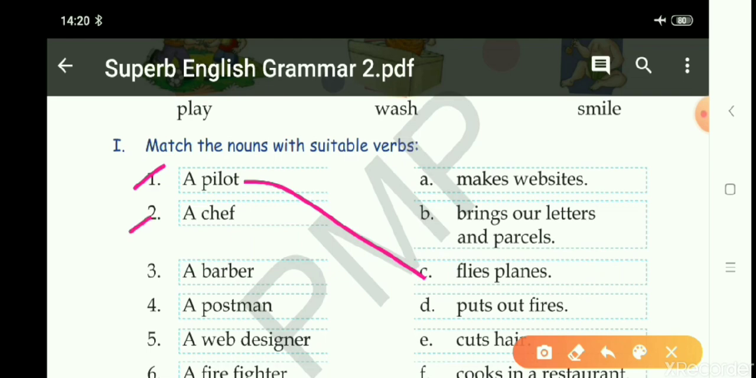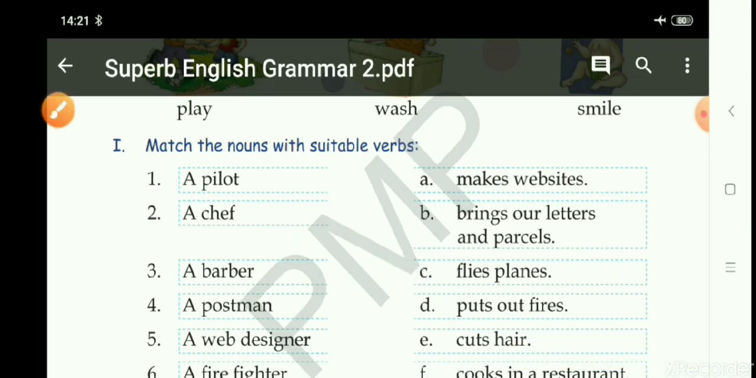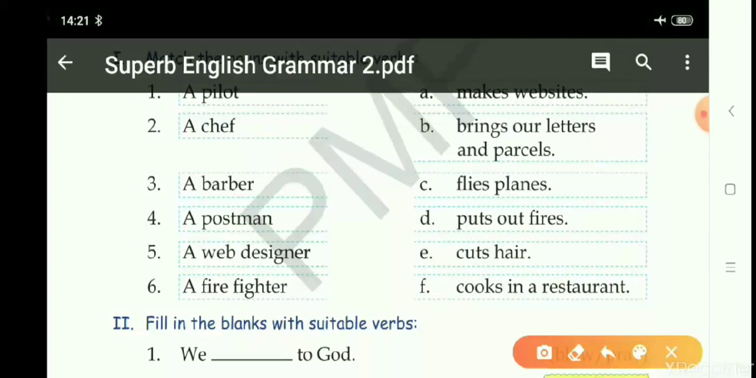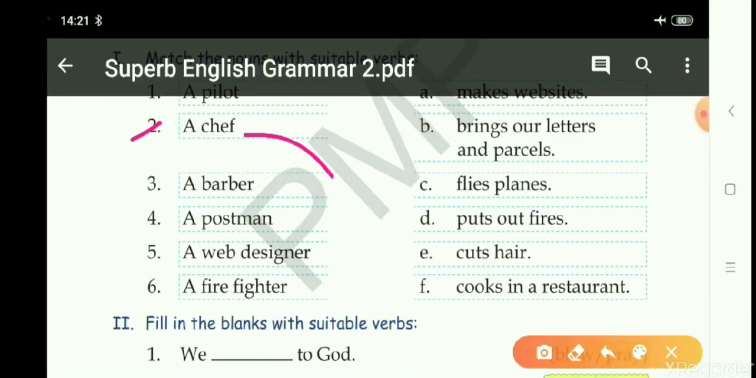Now, number two, a chef. Children, who is a chef? A chef is a person who cooks food, who makes dishes in a restaurant or hotel. So the answer will be, here we can see chef, and a chef cooks in a restaurant, or in a hotel also. Here it is written restaurant, so we'll match it here. The action done by a chef is he cooks in a restaurant.